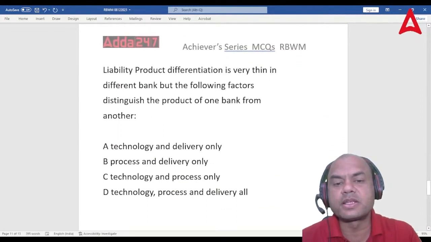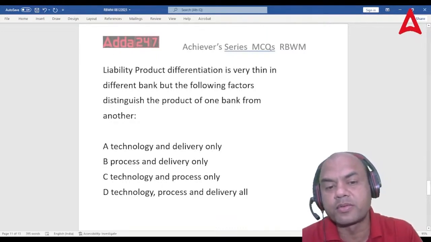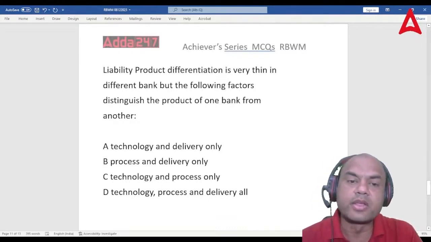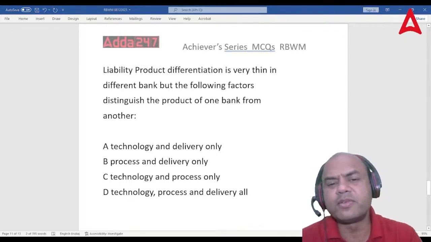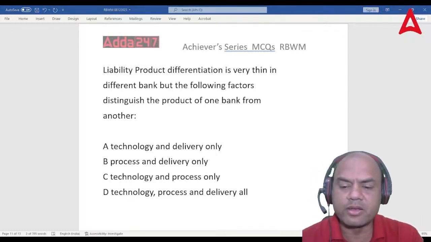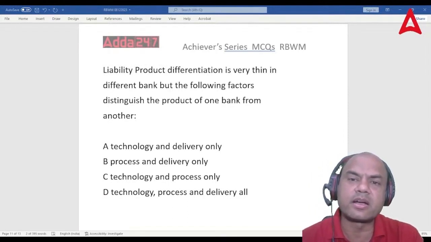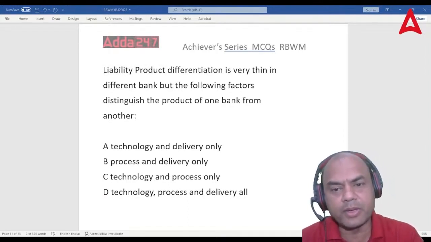Liability product differentiation is very thin in different banks, but the following factors distinguish the product from one bank to another. So liability product means what? Saving, current, FD. Now saving, current, FD is common. You go anywhere, saving is saving, current is current, FD is FD. Let it be any bank.